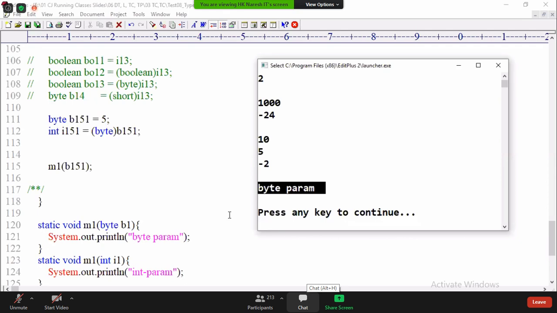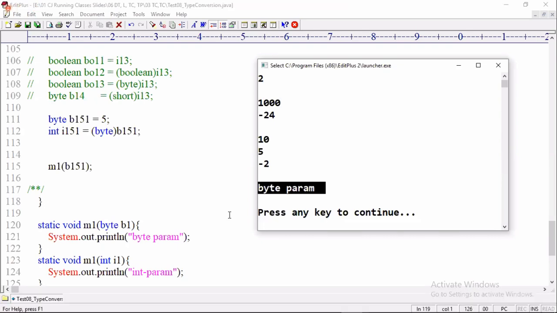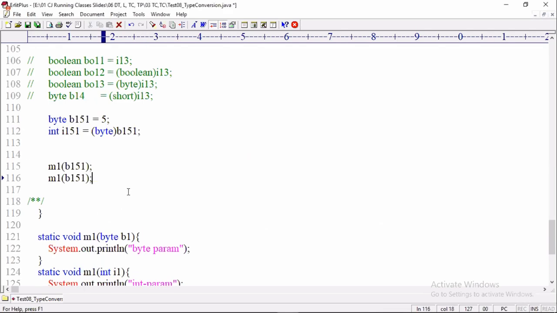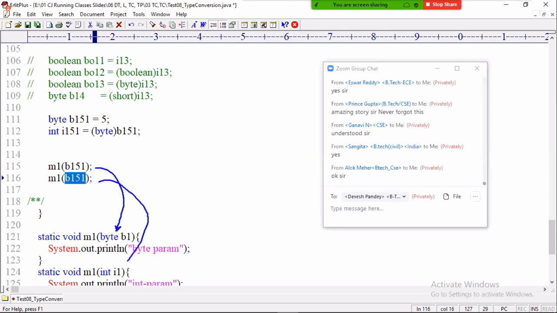We must not use a cast operator to convert lesser type value to highest range type value. Is the statement wrong? We can use, but no need. But there is a need when I want to execute an overloaded method, the highest range parameter method, by passing a lesser type variable. First I want to execute the byte method, second time with the same byte variable, I want to execute the int parameter method.